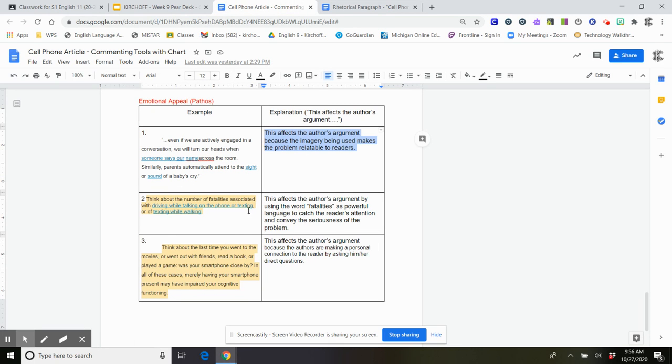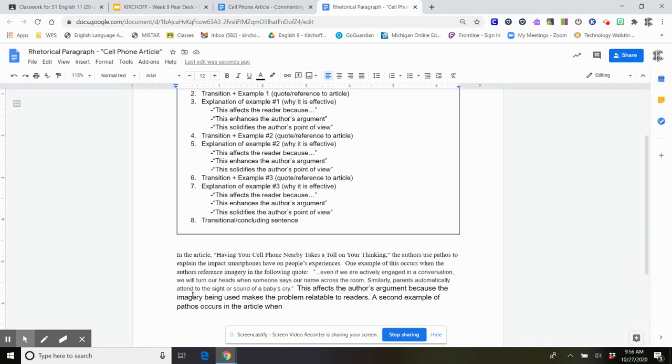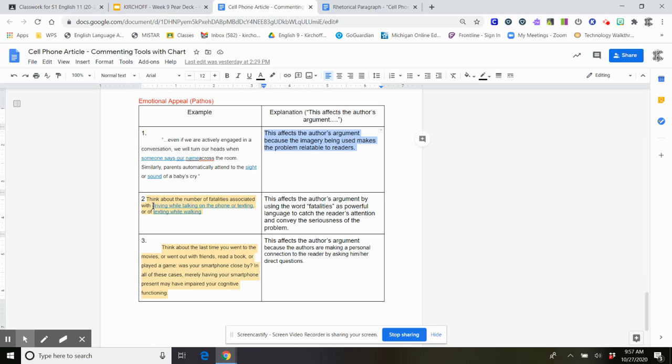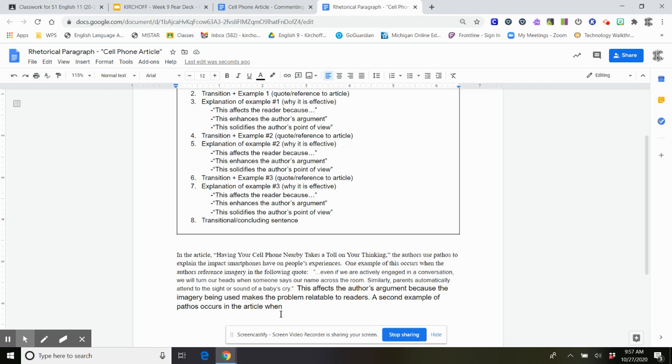So here's my quote. And then in my explanation, I talk about powerful language. So I could either, in this explanation here, say a second example of pathos occurs in the article when referencing powerful language, or I could just launch right into the quote. So I think I'm going to do that this time to make it a little different than what I did before. So I'm going to highlight my quote, Control C to copy. I need to offset my quote with a comma, and then I'll paste that in there.